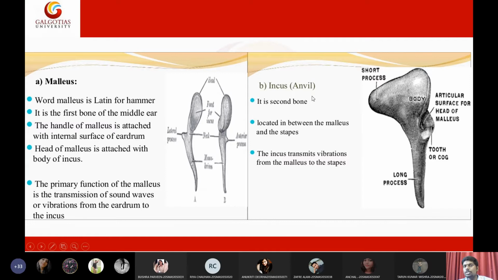Then coming to the second bone, which is the incus. So the incus is the second one. It is located in between the malleus and the stapes. The incus will transmit vibrations from the malleus to the stapes. Oh, what simple words. Very basic things.